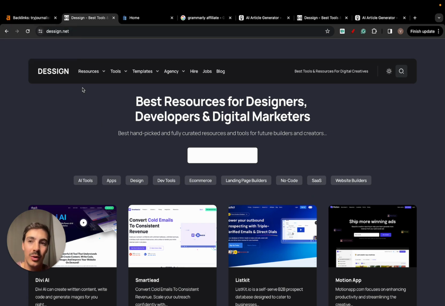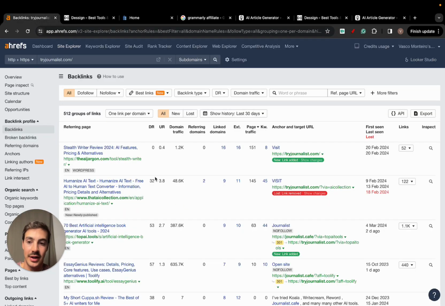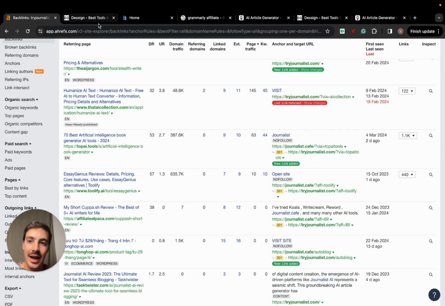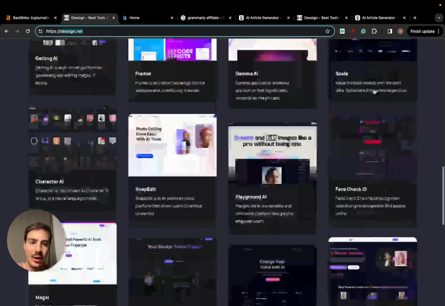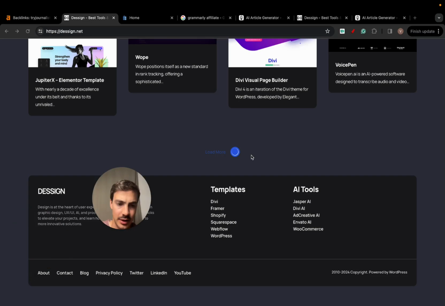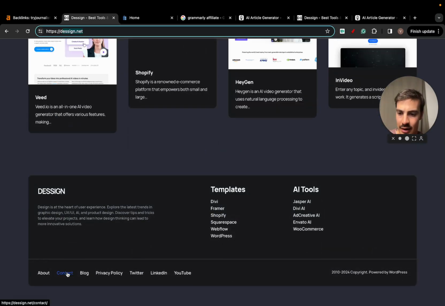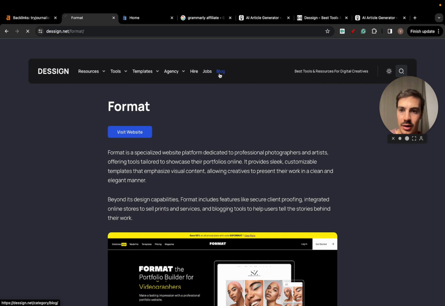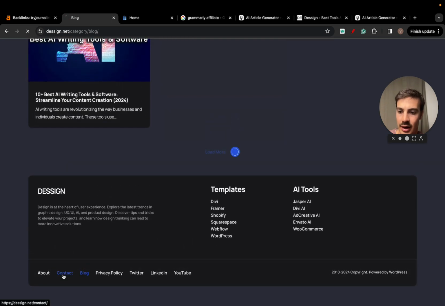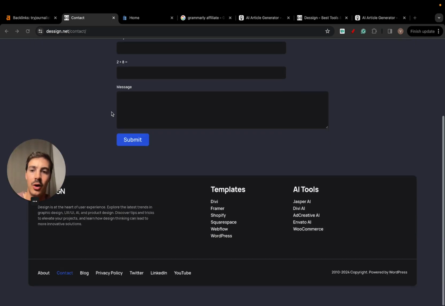Now, how do we actually automate this with ChatGPT and all that? The reality is that there's a bunch of these sites. This is not the only one. There's a bunch of them. And it takes time to go out and find the sites and actually go here and maybe click contact us. Where's the contact page? Should be down here. Contact us, click contact. And the layout is a bit weird. Let me just go here again to blog, scroll down to contact. Go here, fill all this in.